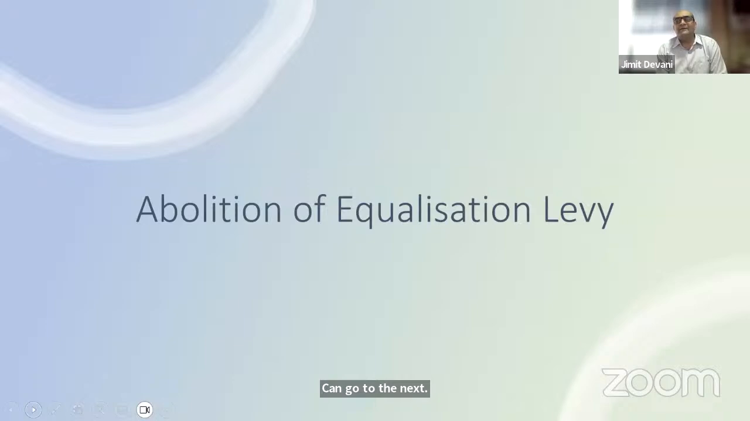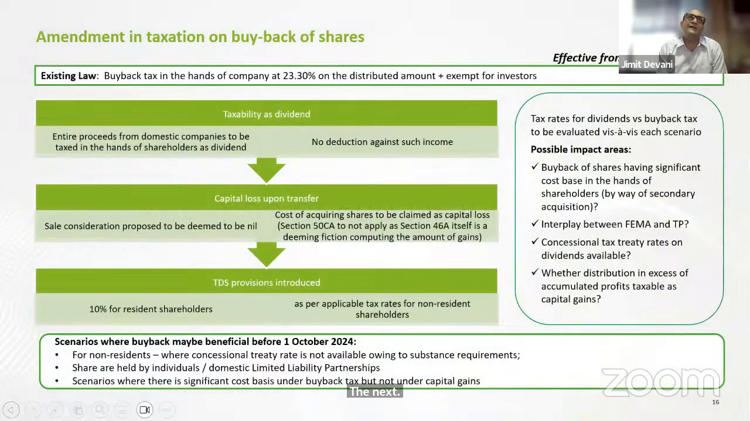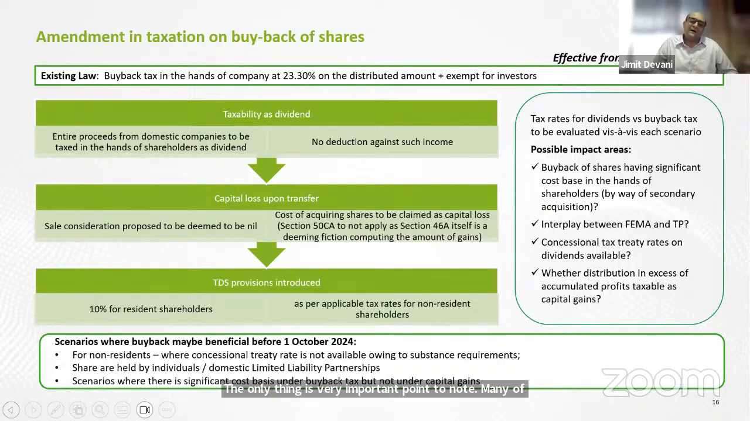Certainly, next, whether the dividend concessional rate is available under the treaty. Of course, yes, if it is treated as dividend, you can go for the concessional rate of dividend which is there under the treaty. The only very important point to note is that many of the treaties are differently worded, and that is why you will have to check whether it classifies as dividend or as capital gains.